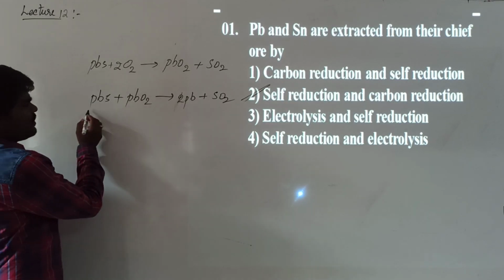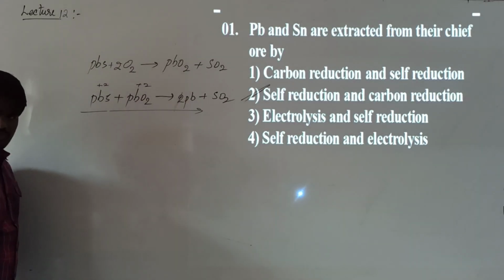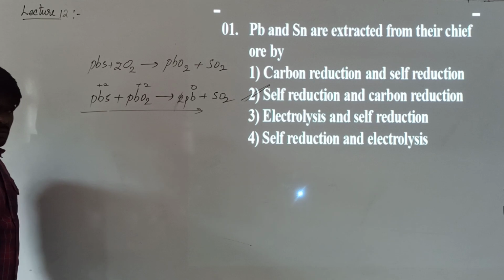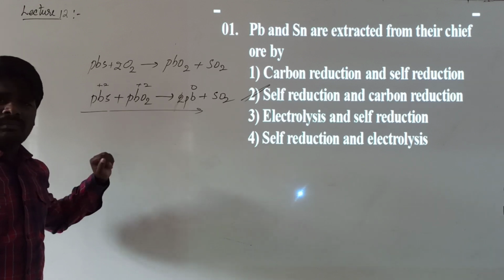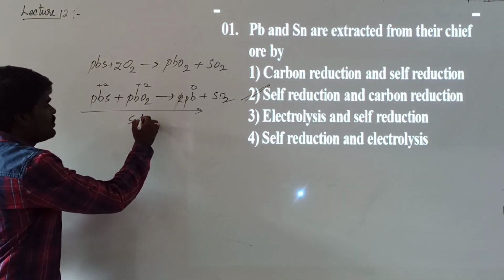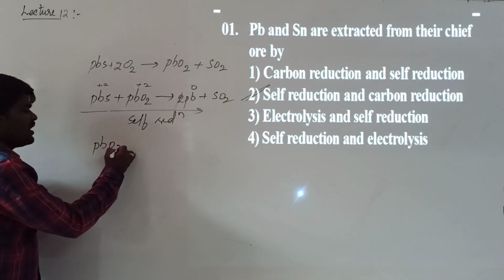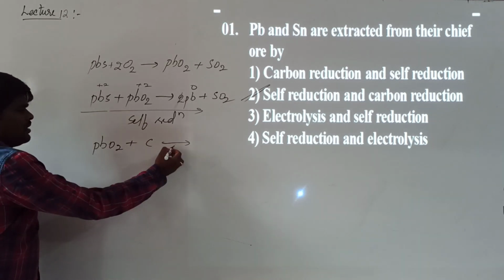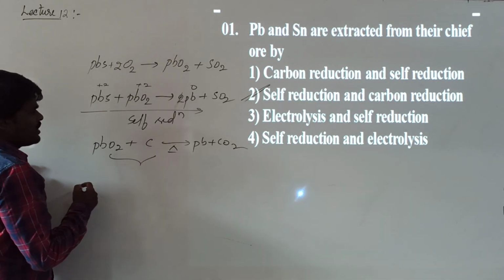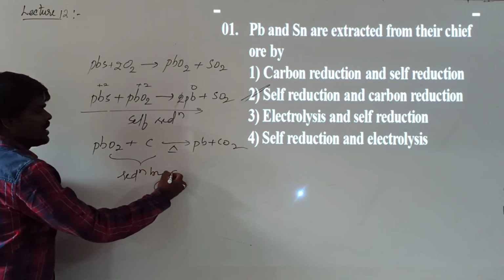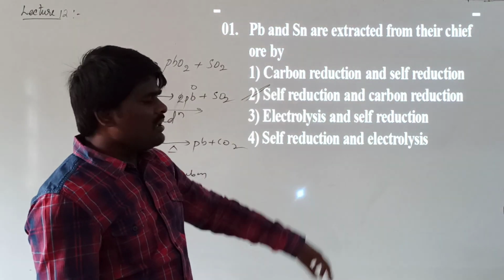Here see, it is reduced, right? If you see here it is plus 2 state, here also it is plus 2 state, right? It has become 0. It has gained electrons, which is called reduction. It is being reduced from plus 2 to metallic lead. This is called self-reduction. There is another process also by which you can do this. If this lead oxide is treated with carbon or coke, it will also be converted into lead plus carbon monoxide. This process is called reduction by carbon. So tin and lead can be extracted by self-reduction and carbon reduction.